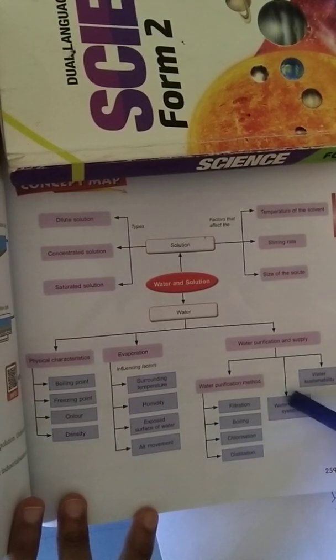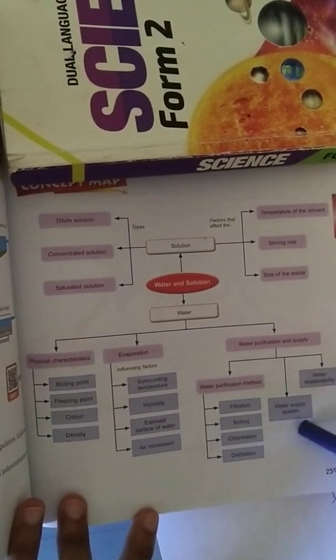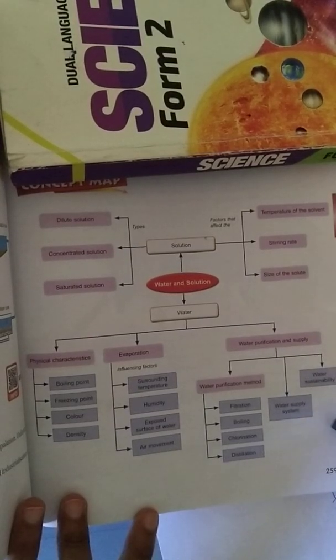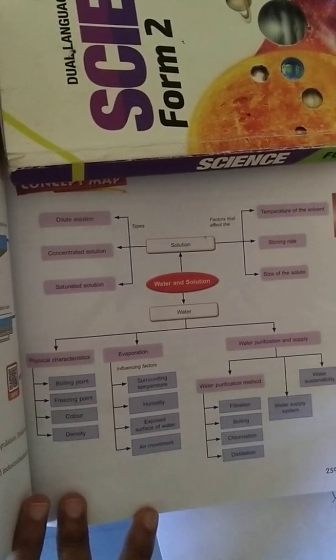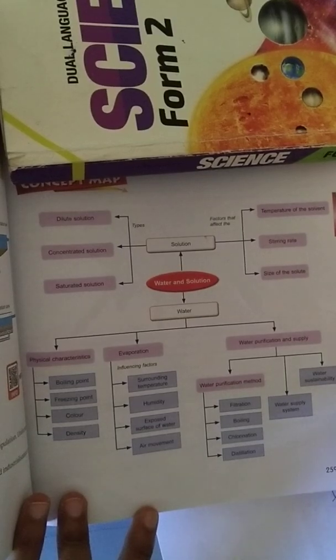Okay, and then you learn about water supply. In water supply, you learn about all the steps, whereby it goes from filtration, and then it goes to oxidation, and then coagulation. In coagulation, you learn about 2 chemicals that are added. Then you learn about sedimentation, filtration, chlorination, fluoridation. So this is all that you learn in your chapter 5. Okay.